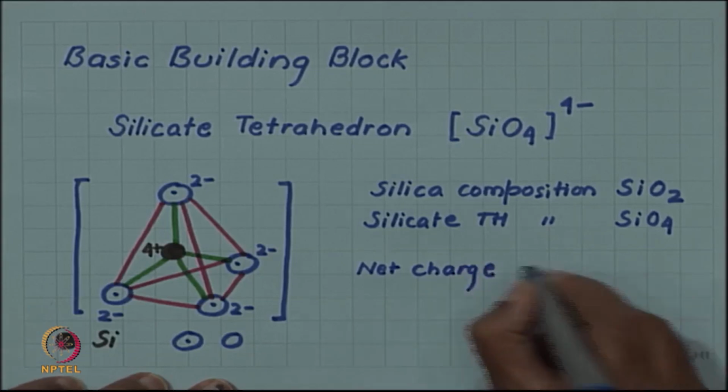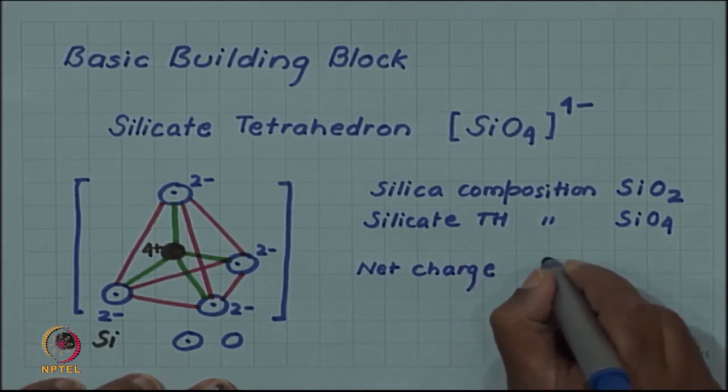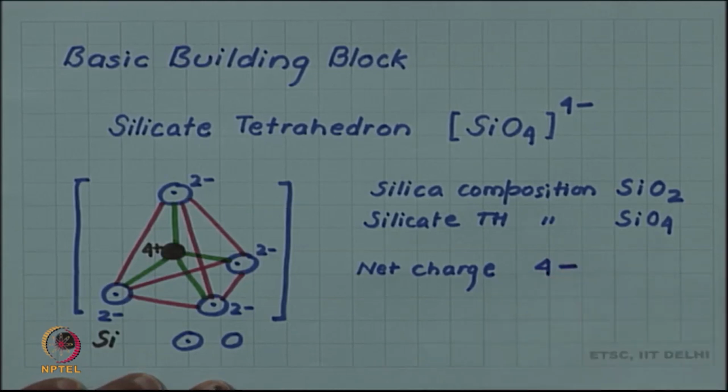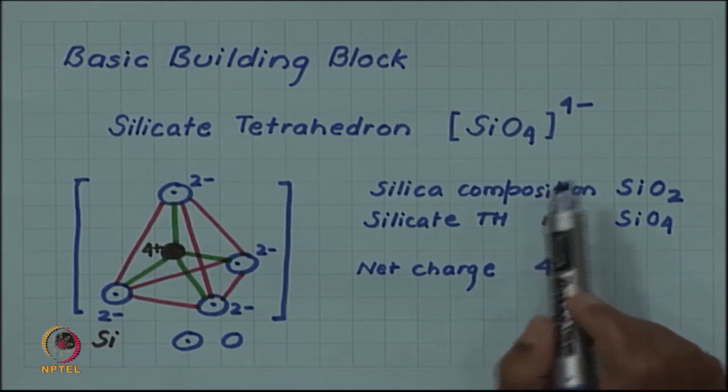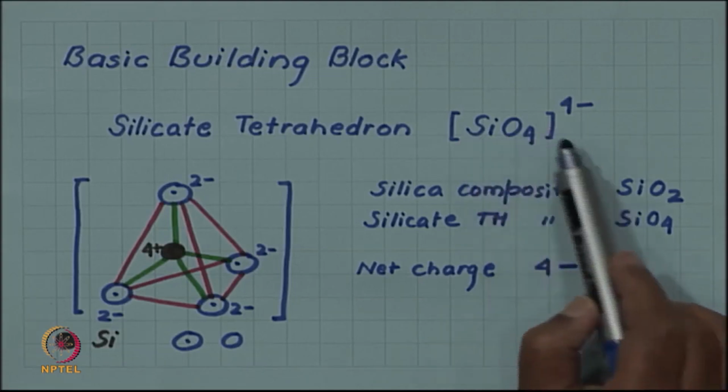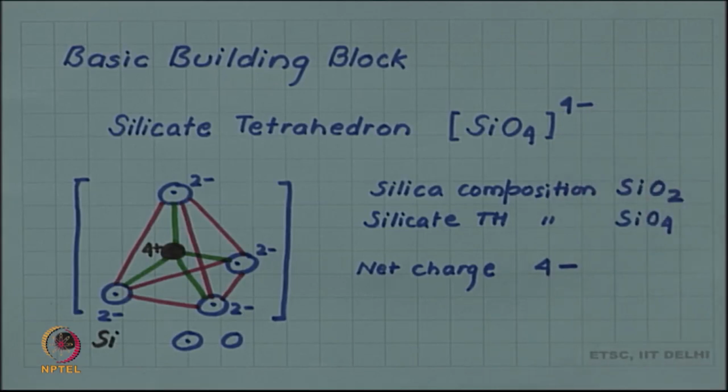The net charge will be 4 minus, because you have 8 minus and 4 plus. That is why it is called a silicate tetrahedron with 4 minus as its charge. So, the composition is not the right composition and the charge is not balanced.